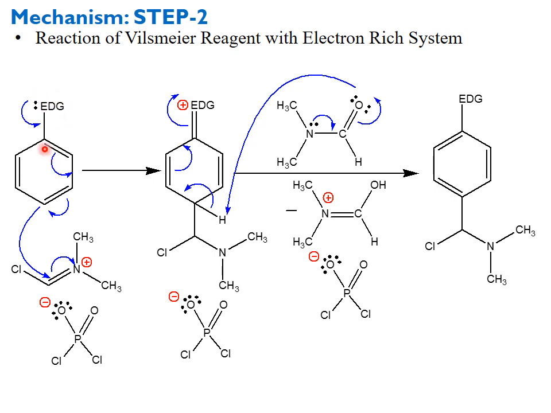But attack at the ortho position is difficult due to steric hindrance. Therefore, the attack will occur at the para position. So the major product will be formed by the attack at the para position and the minor product will be formed by the attack at the ortho position.